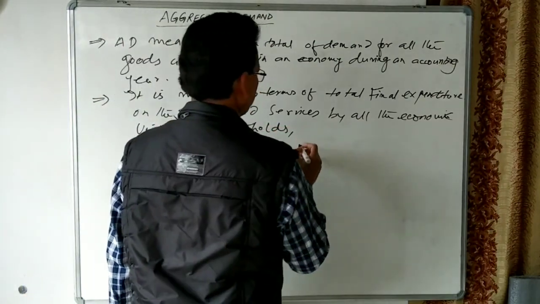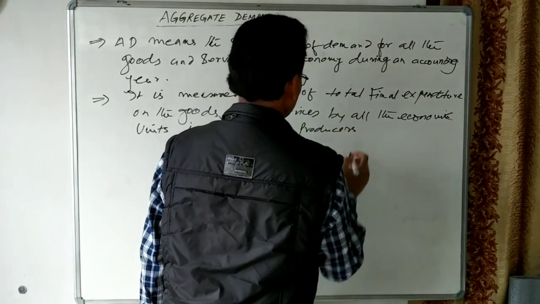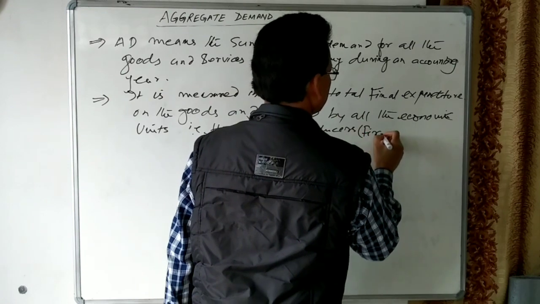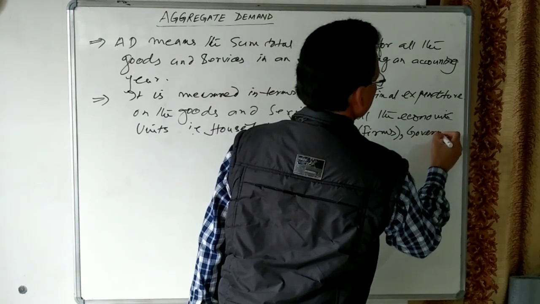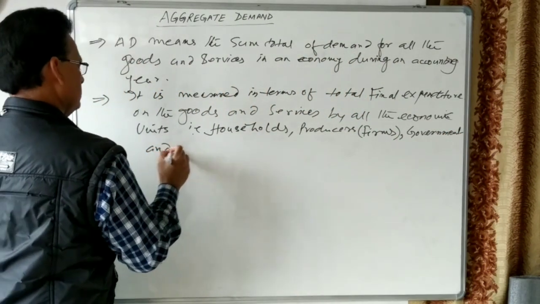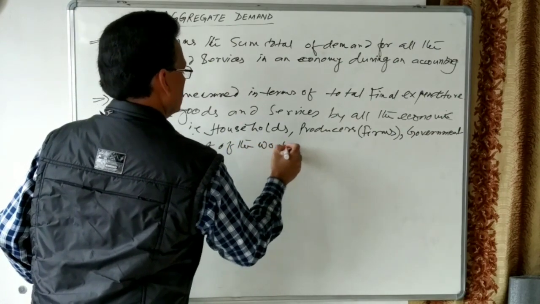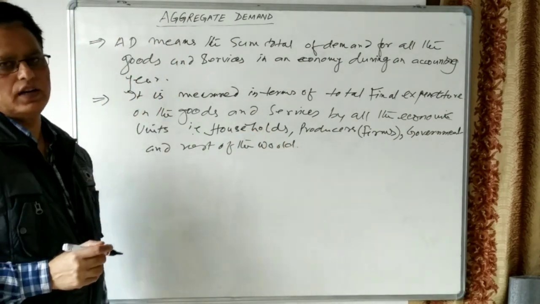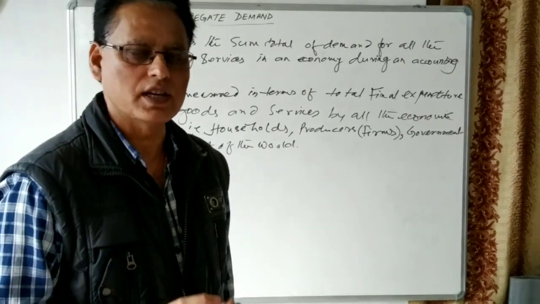Second one is the producers, they are called firms. Third one is the government, and rest of the world.